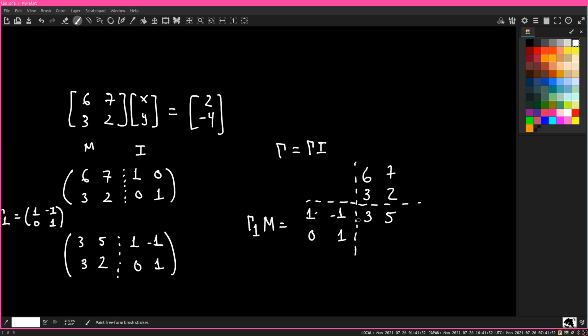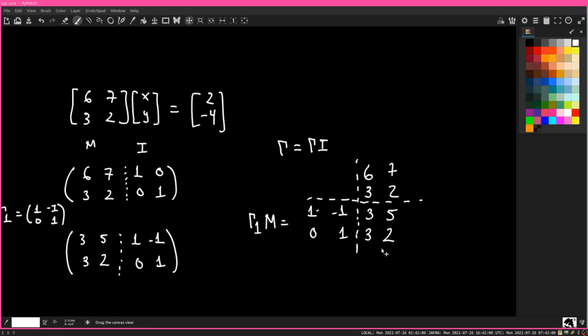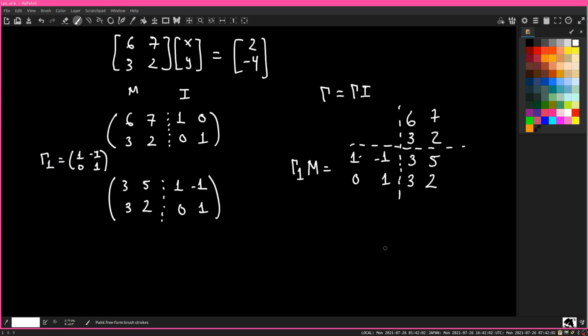0 times 6 plus 1 times 3 is 3. This will just copy, the 0, 1 just copies the row. So we get the same answer in either case. Okay. Now, this is gamma 1. This is now gamma 1, M bar gamma 1, identity.